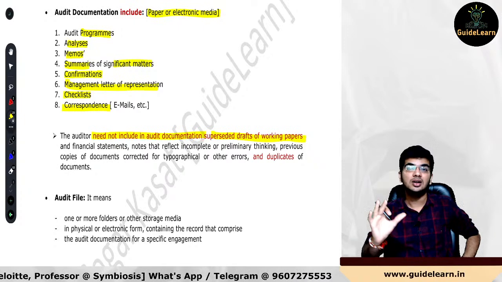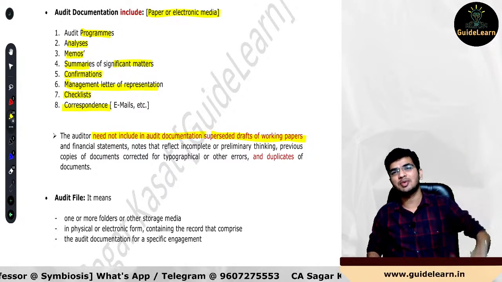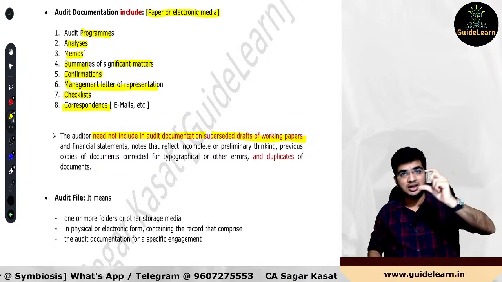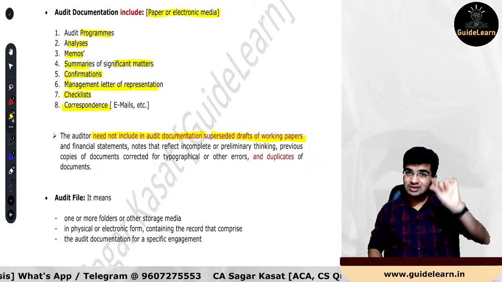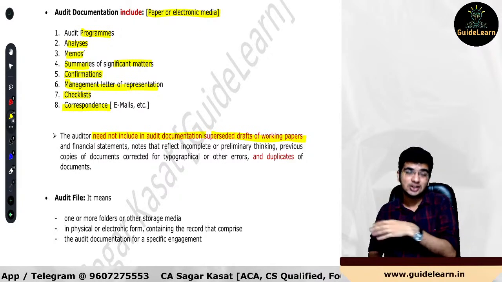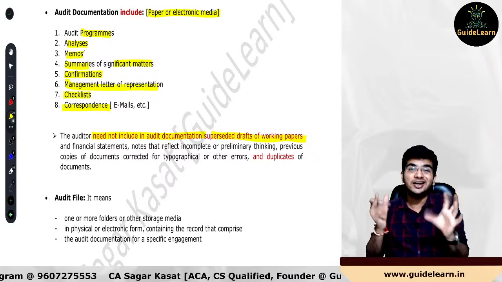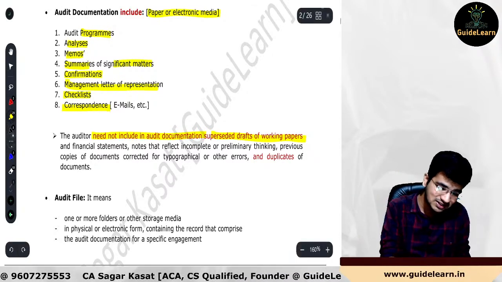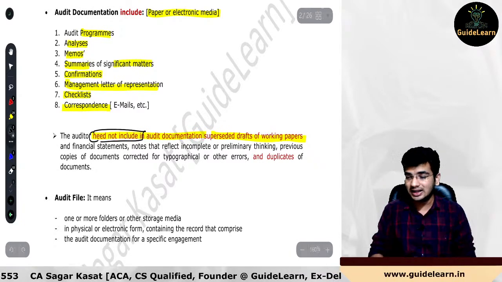Superseded means what? Whatever extra you have performed which is not required over the normal required things performed by you. So that superseded drafts of working papers you will be discarding, deleting. So why perform that particular thing? And that's where they are saying audit documentation need not include. Very important thing, they are just saying need not include. Jarurat nahi hai sab, need not include.